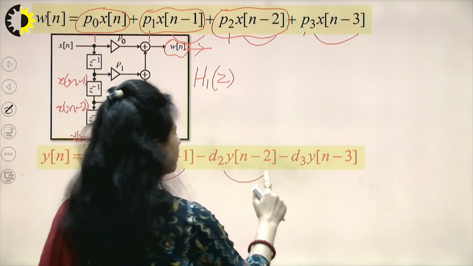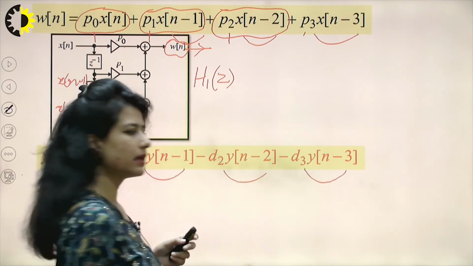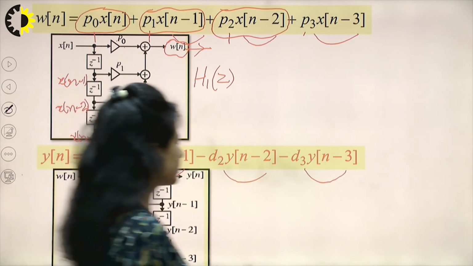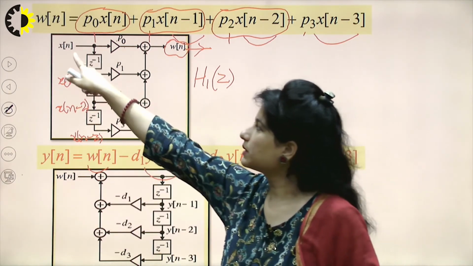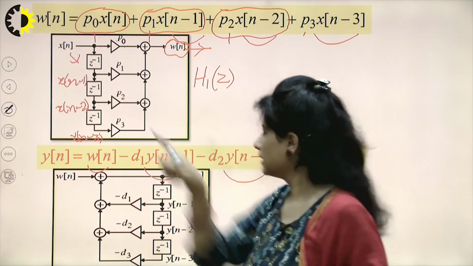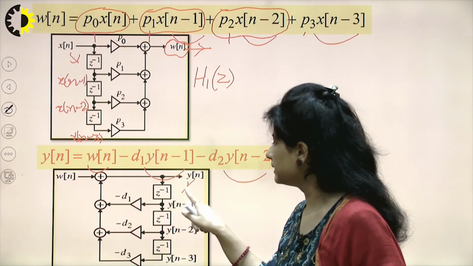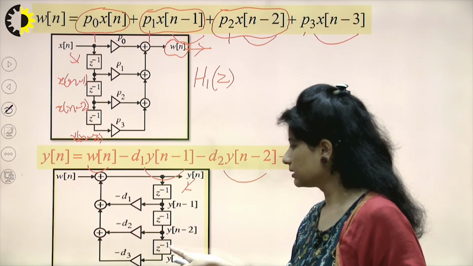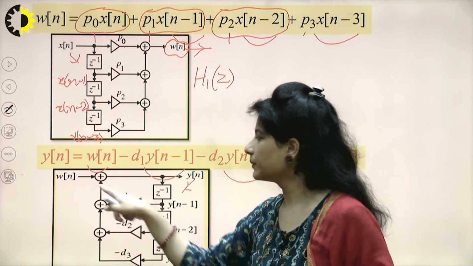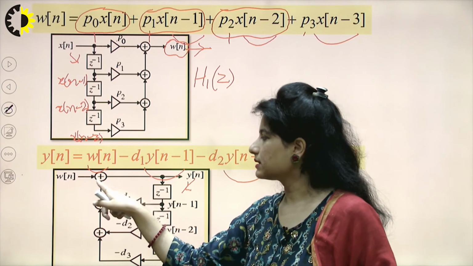Similarly, y(n minus 2) and y(n minus 3). So how does the structure look? In the similar way, we started with x(n) there, we will be starting with y(n) here. So y(n) is delayed by 1 unit, 2 units, 3 units, all added together resulting in another signal.